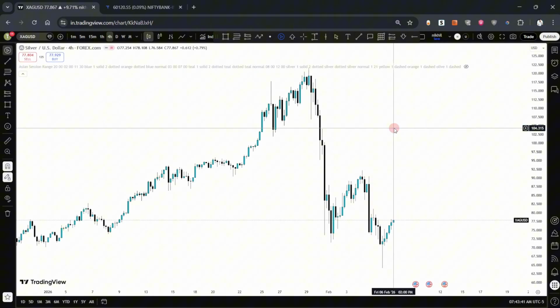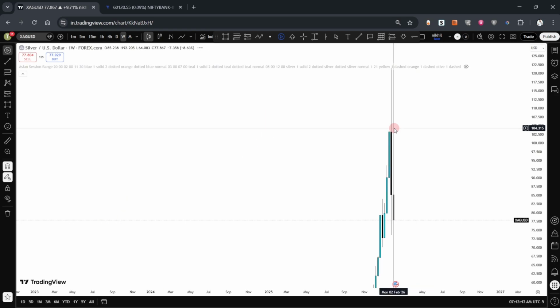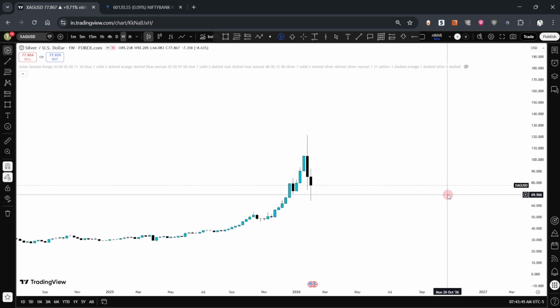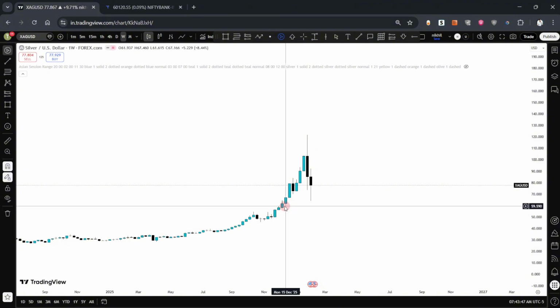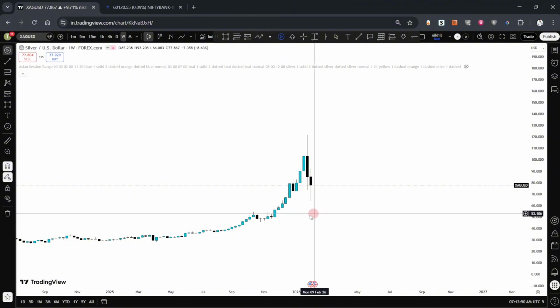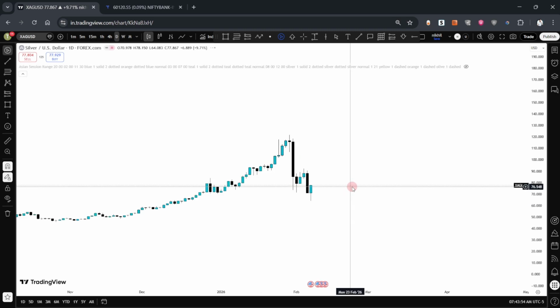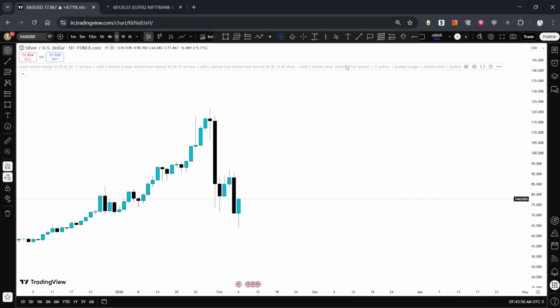Let's look at silver, starting with the weekly time frame. Weekly time frame, no major levels, just this fair value gap, this fair value gap. From there, price definitely got rejected. From the daily time frame, we sweep this sell side liquidity, so there was no close. All right, this candle closed below that low.